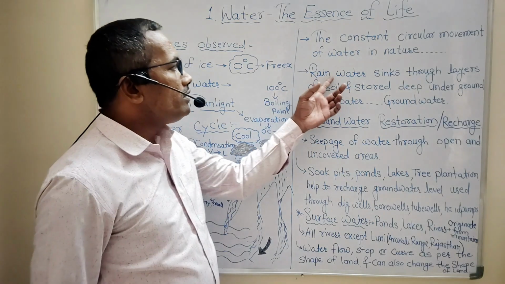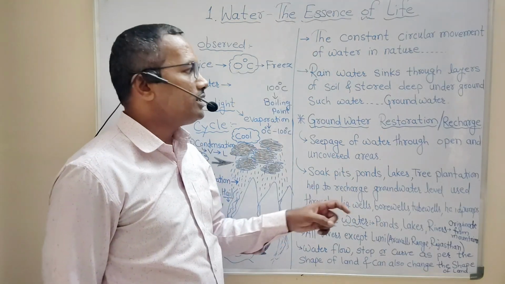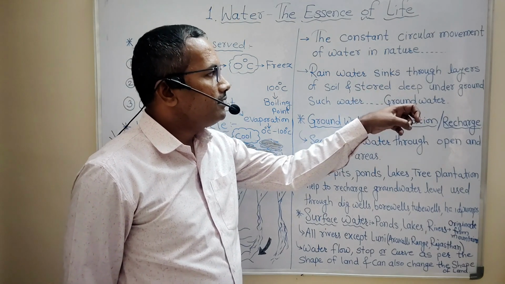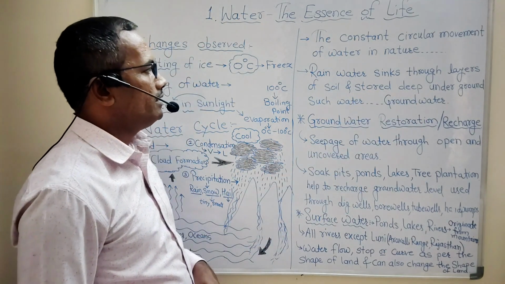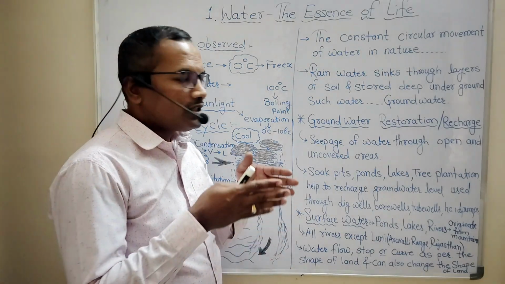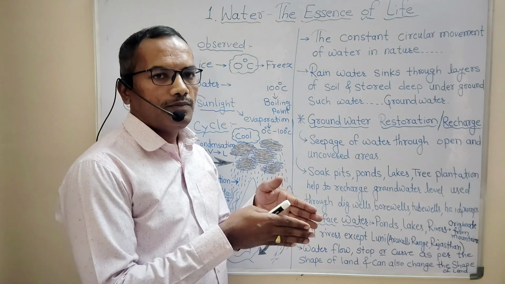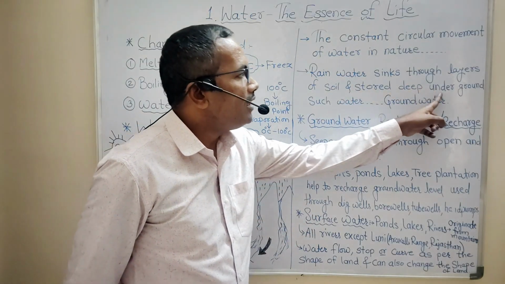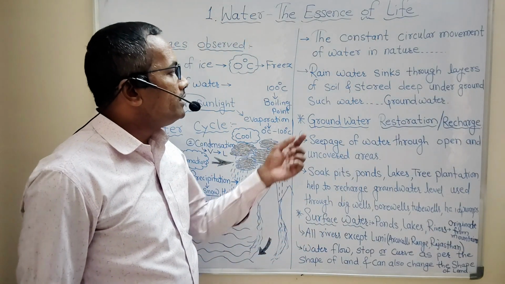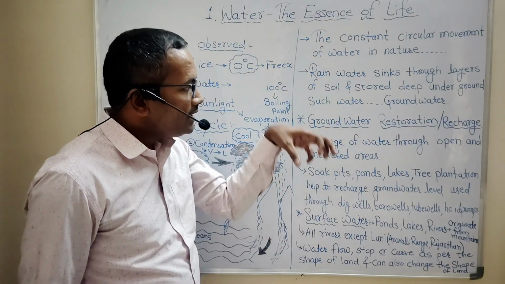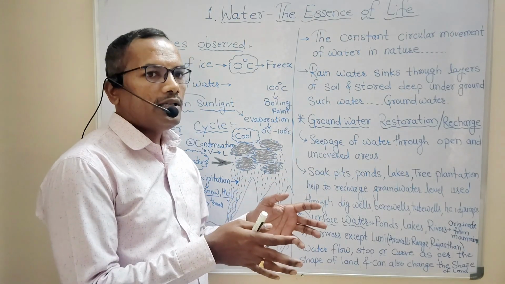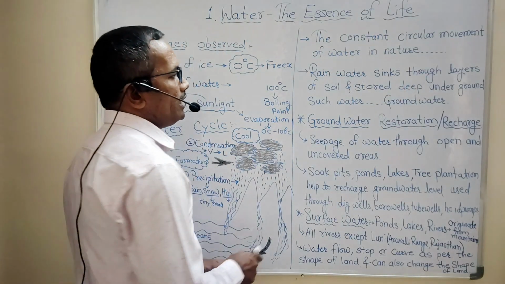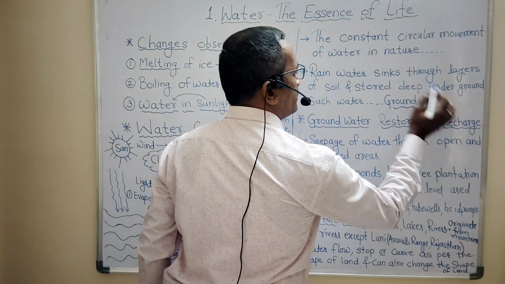And whatever rainwater comes down towards earth, that water starts to sink through the layers of soil, means it starts to go deep through the soil particles, and it is stored under the ground. This water which sinks through the soil particles and gets stored deeply under the ground is called groundwater.